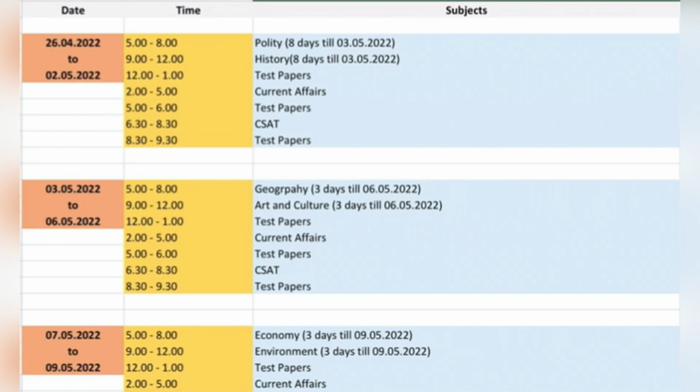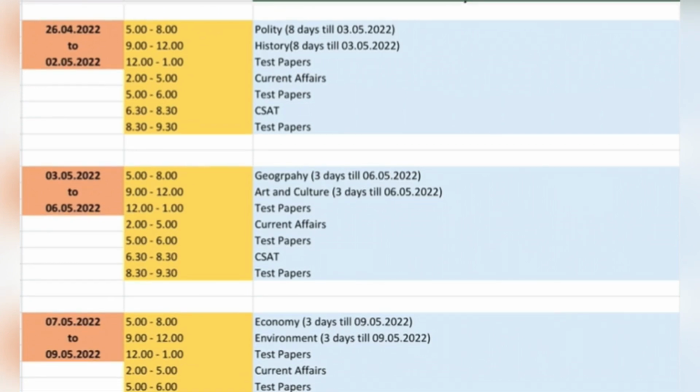So the first cycle is 5 to 8, that is 3 hours we have dedicated for polity, and more days have been allocated for polity and history, that is 8 days in the first cycle. Then in current affairs you are dedicating 2 p.m. to 5 p.m., that is 3 hours. In between we have kept 1 hour each for test papers, so that after 12, after polity and history, in the first half of the day you have revised 2 subjects, that is 6 hours.